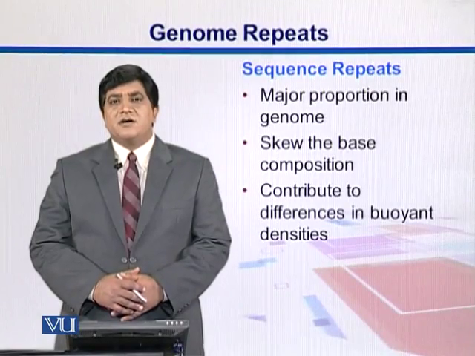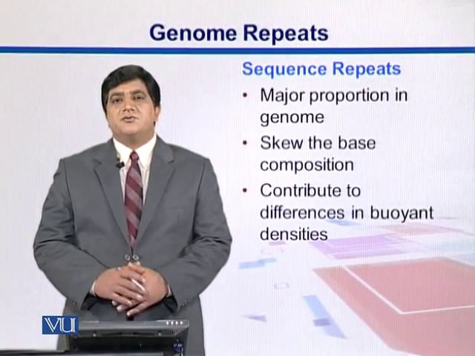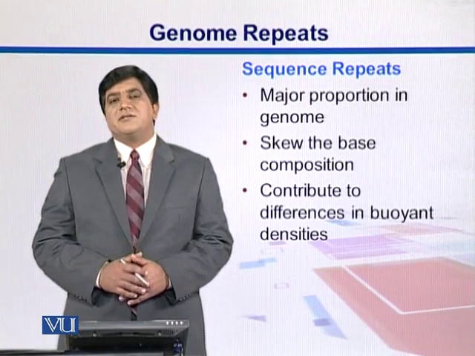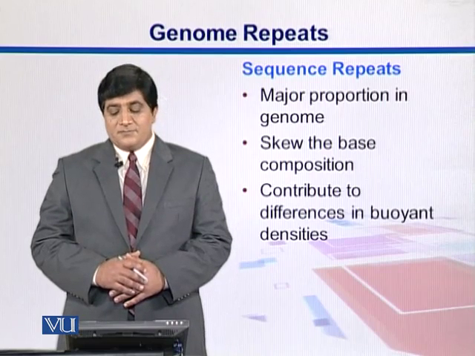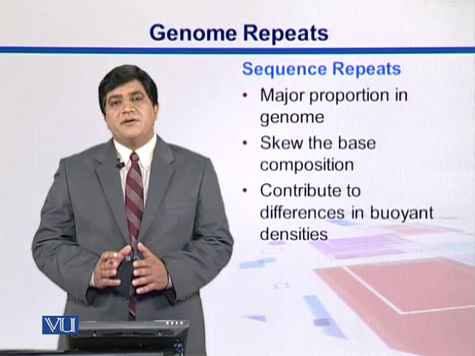So we see that a major proportion of genomes, especially in eukaryotes, is made up of repeats, though they are also present in prokaryotes. These repeats skew the base composition.